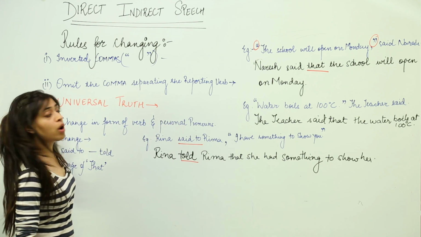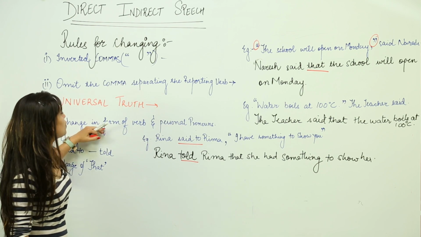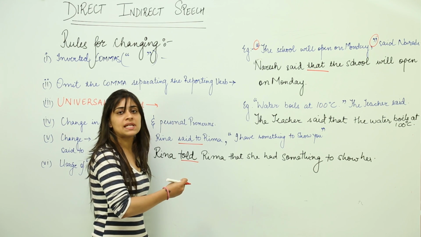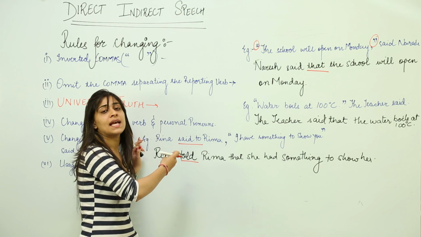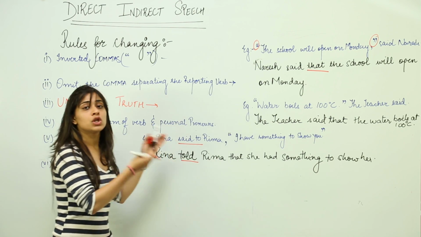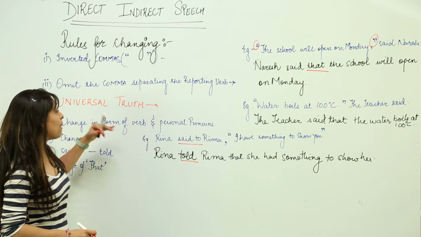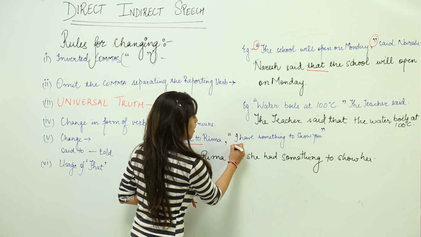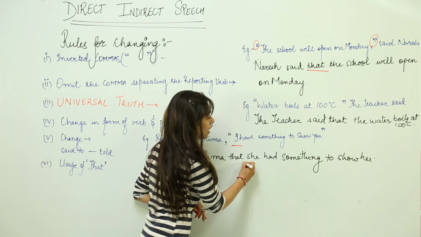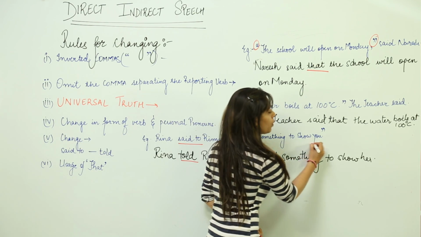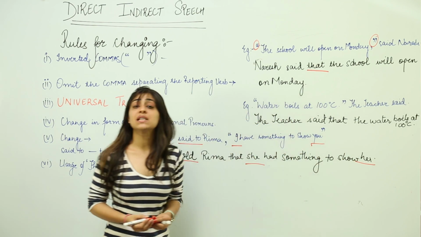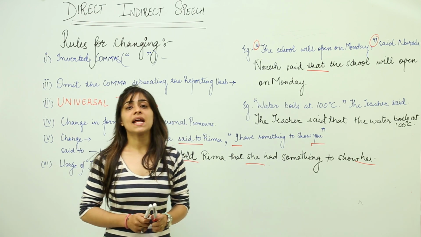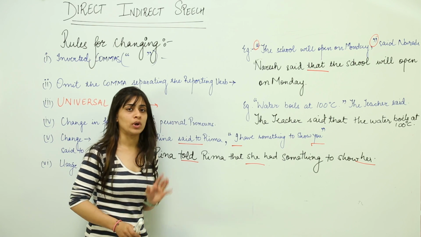Now, in our fourth rule, we discussed the change in form of verb. We discussed this in the previous tabular representation when I explained what tense gets converted to what tense. So we stick to that. But for personal pronouns, I has been converted to she and you has been converted to her. So these are some basic changes we need to keep in mind while converting direct speech to indirect or reported speech.